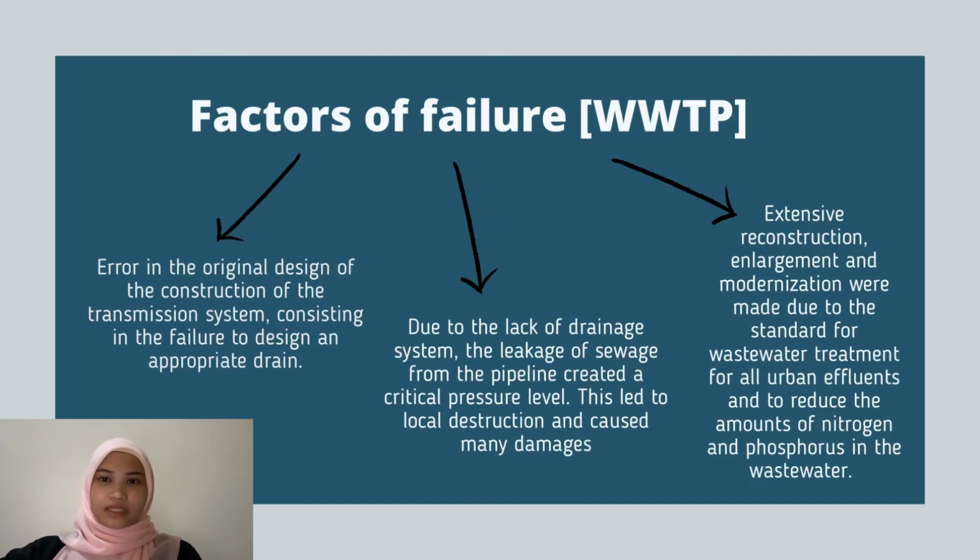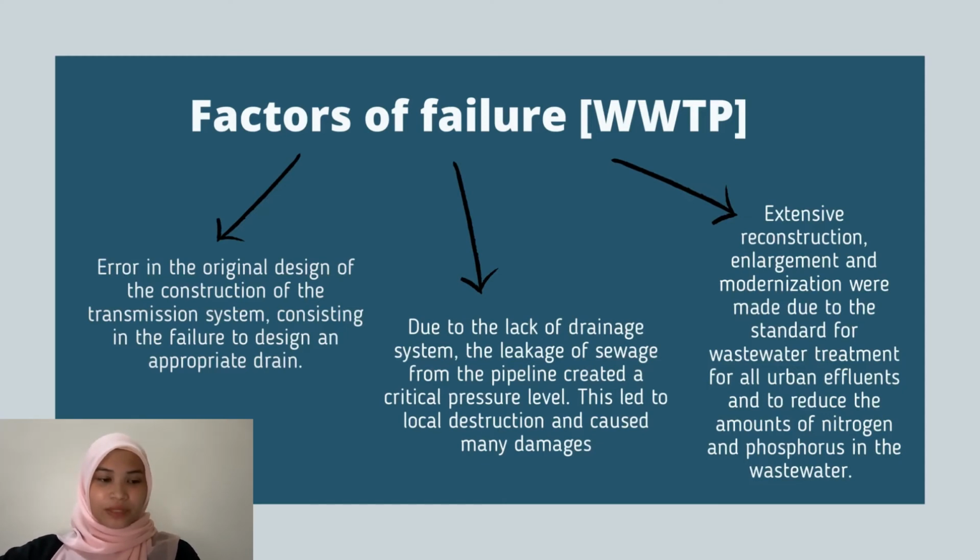First, the expertise of Krakow University of Technology as the cause of the failure indicates an error in the original design of the construction of the transmission system, consisting in the failure to design an appropriate drain. The drainage would allow the discharge of excess water and sewage from the space surrounding the pipelines, which would make it impossible to reach the external pressure generated by the siphon pipeline, which is dangerous for the system.